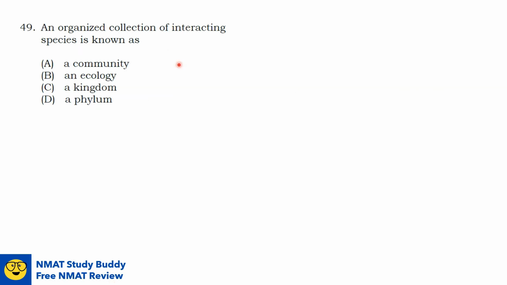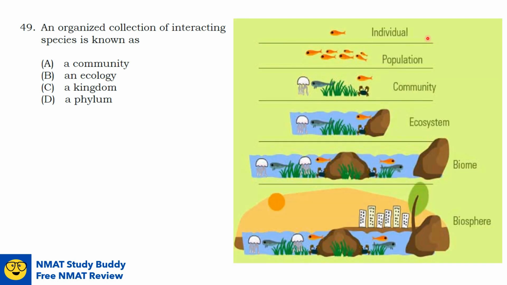Question number 49. An organized collection of interacting species is known as blank. To answer this, let us review the hierarchical levels of ecology. The lowest in the hierarchy is the individual, followed by population, which is a group of organisms of one species. Now, when you have a community, it means you have a collection of several interacting populations, meaning different species that inhabit a common environment.